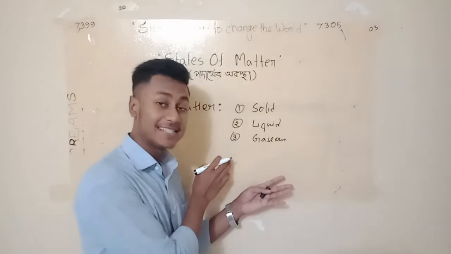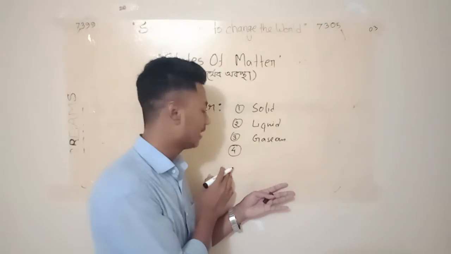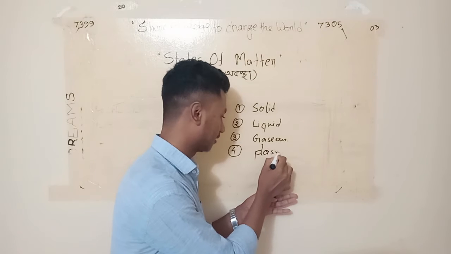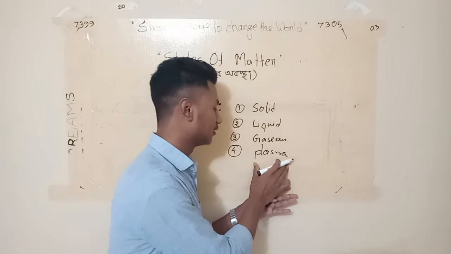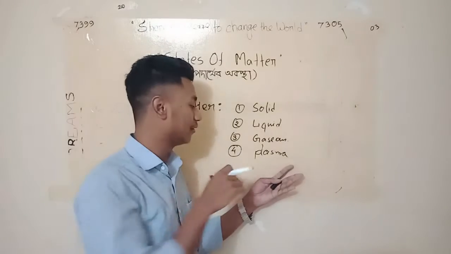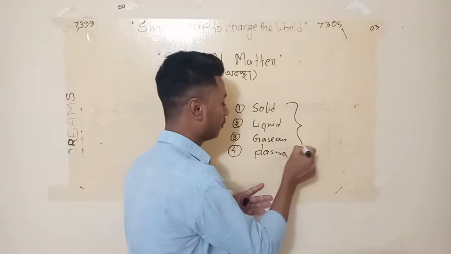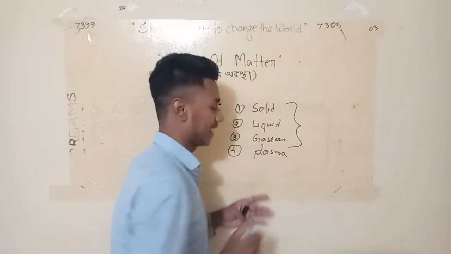There is also another state of matter known as the plasma state, which you'll be learning about in the upper classes. When you grow up, then you'll know about this plasma state. For now, let's just stick to the solid, liquid, and gaseous states.